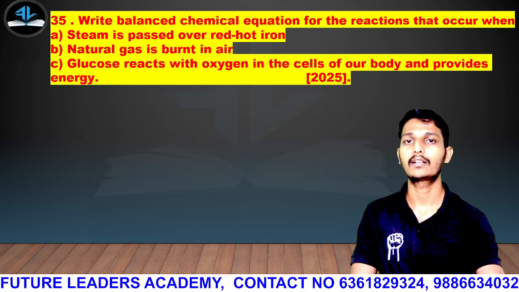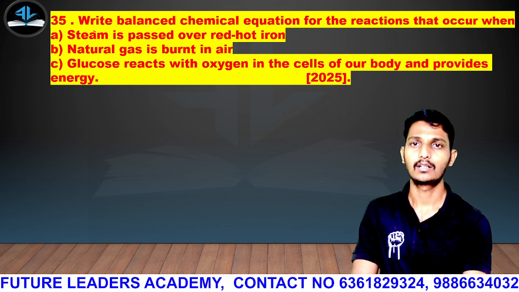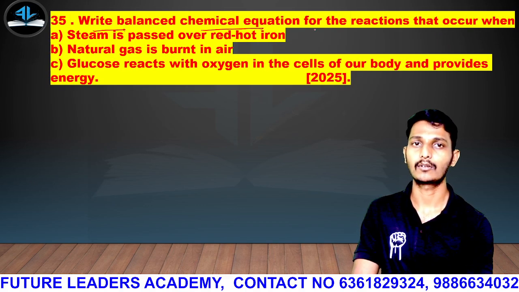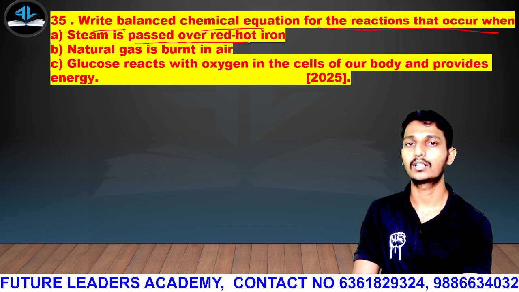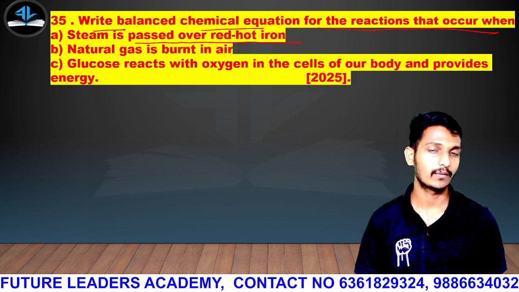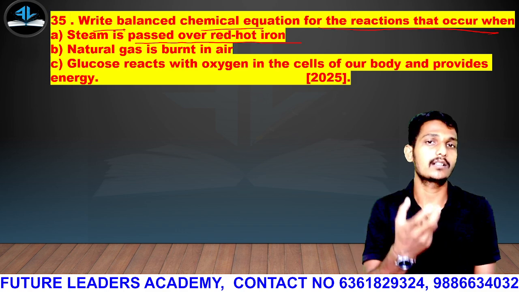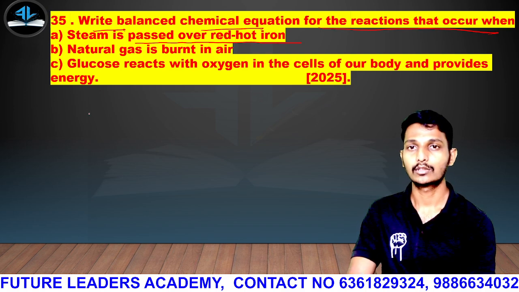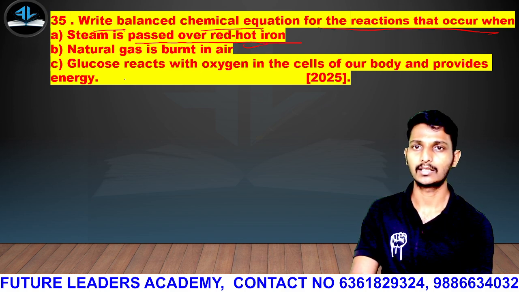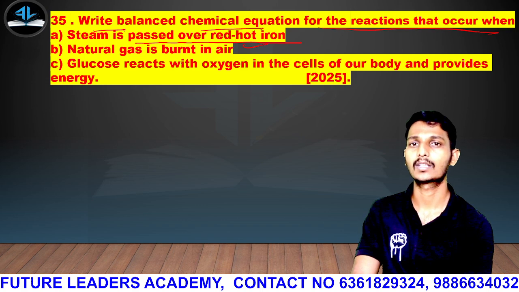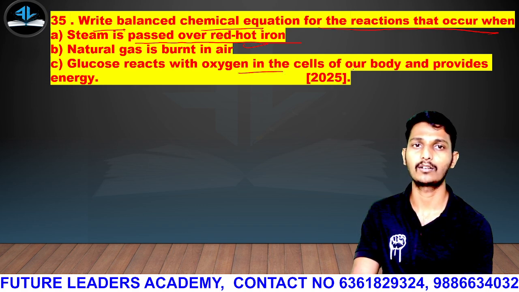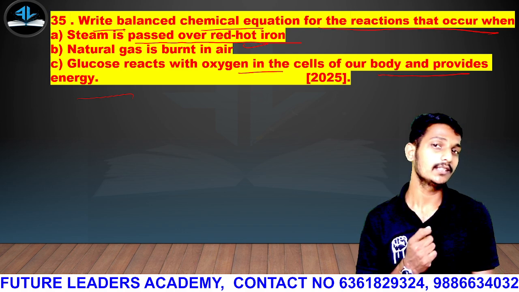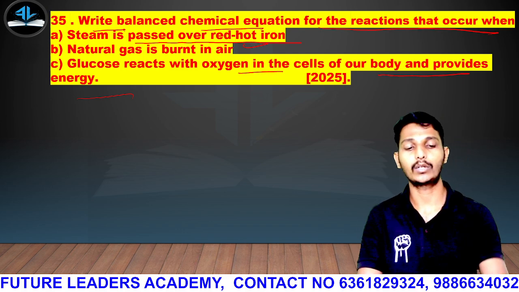Another question that I have added, the last question: write the balanced chemical equation for the reaction that occurs when steam is passed over red hot iron, meaning iron is heated before the steam is passed. Natural gas is burnt in air, then glucose reacts with oxygen in the cells of our body and provides energy. These reactions we have to write, guys.